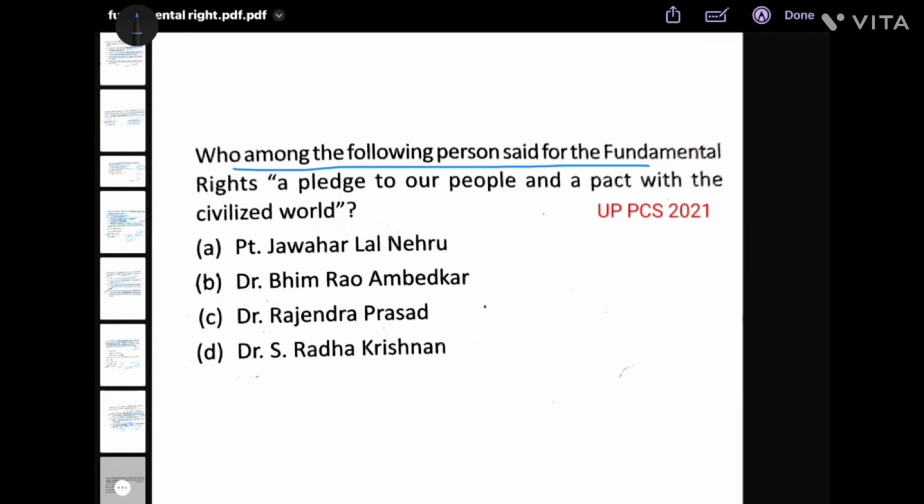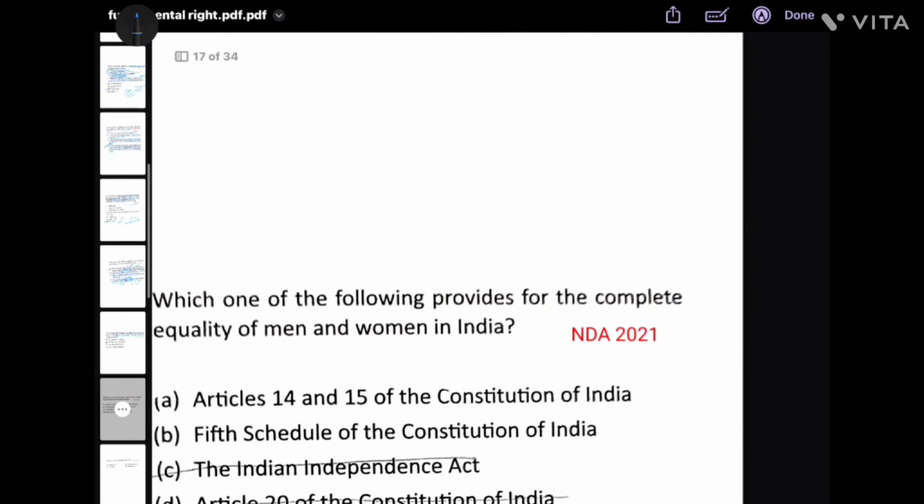Who among the following persons said for the fundamental rights a pledge to our people and a pact with civilized world? Dr. Bhimrao Ambedkar. Next.